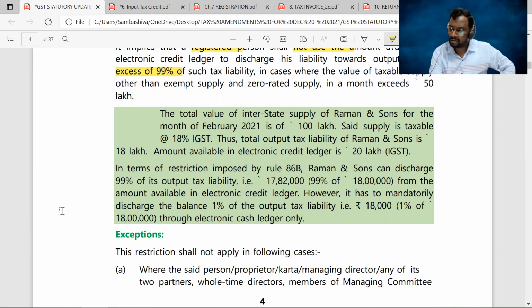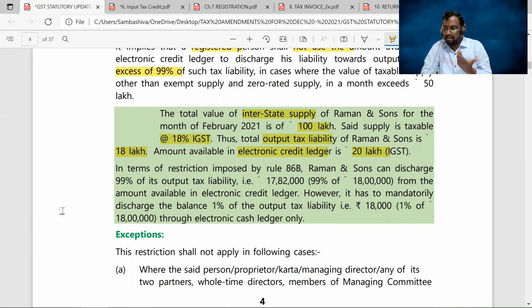So here they made an interstate supply of 100 lakhs, where they are taxable at 18% GST. That means your output tax liability comes around 18 lakhs rupees. And you have an electronic credit ledger balance, that means your input tax credit balance, of 20 lakhs. So you have more than your output tax liability.